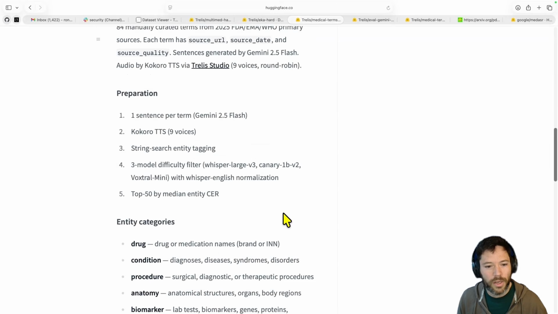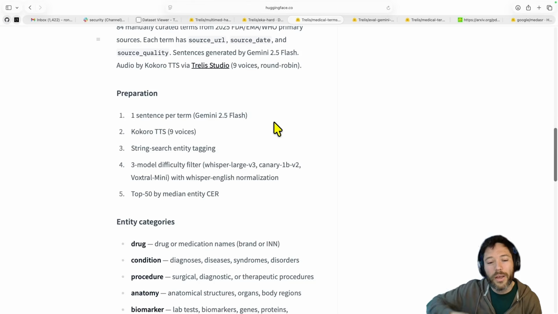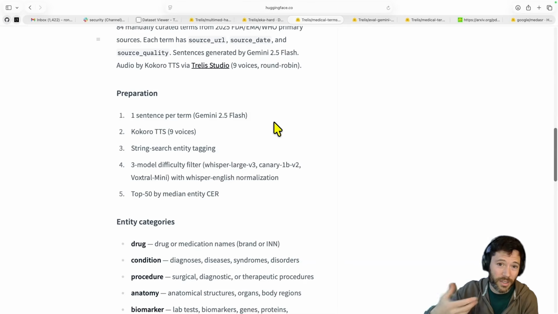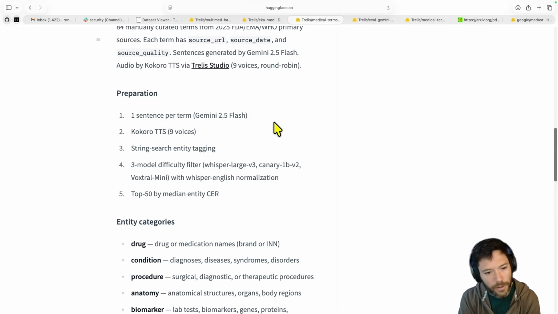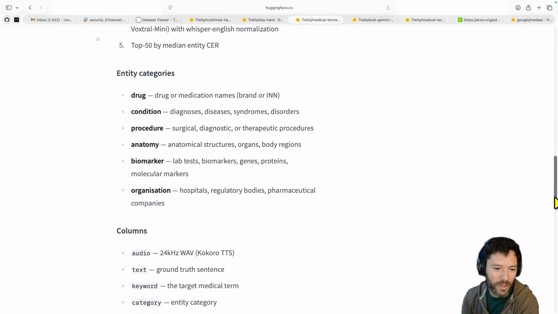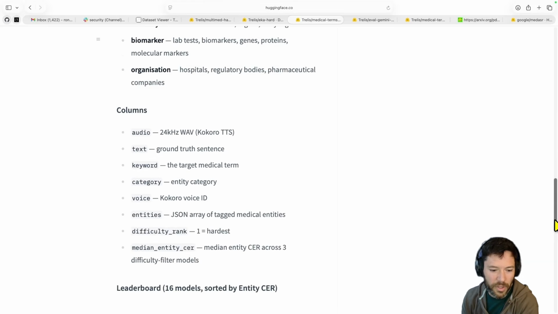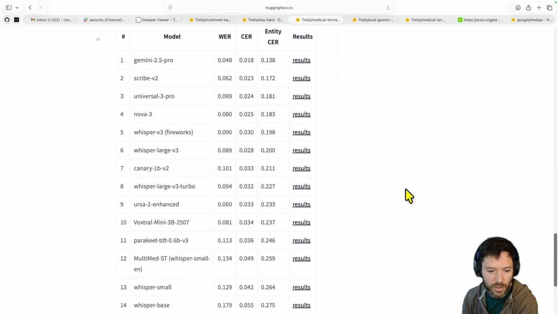And last of all, for creating the medical terms, I prepare 1 sentence for each term. So I go online, I find terms from FDA, EMA, WHO. I find context. I give the term in context to an LLM. So I generate data then. So I've got 1 sentence for each of those terms. Then I use Kokoro to generate voices. And then I tag the entities. And I know the entity should be there because Kokoro is reading out the text. Then I run my difficulty filter, and then I run top 50 median entity CER. And this then will give me my data set, which I'm able to run the leaderboard on to check the performance.